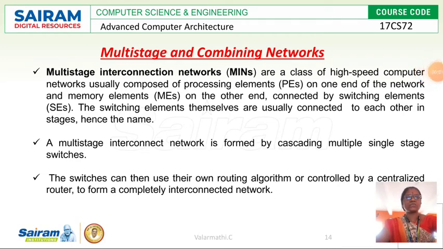Hi students, in this video we are going to see multi-stage and combining networks, a topic in module 4. We are going to talk about omega networks and how we can do routing using omega networks. These omega networks are a type of blocking network which comes under the topic of multi-stage interconnection networks. This is simply abbreviated as MIN.